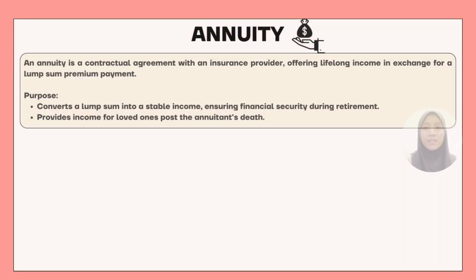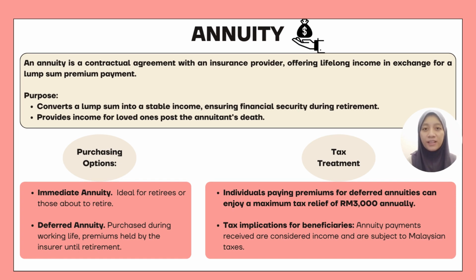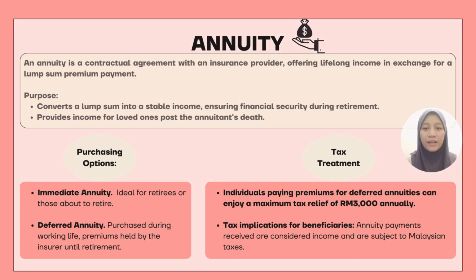Annuity is a contract in which an insurance provider guarantees a lifelong income in exchange for a one-time lump sum premium payment. It makes sure that the lump sum is turned into lifetime income. The types of annuity are immediate annuity and deferred annuity. There is a tax relief of up to 30,000 ringgit Malaysia yearly for contributions to deferred annuities to enhance retirement income. When a beneficiary receives an annuity, the beneficiary is considered to have received income from the trust and is subject to Malaysian taxes on that income.